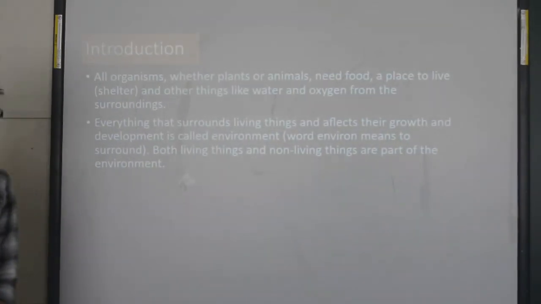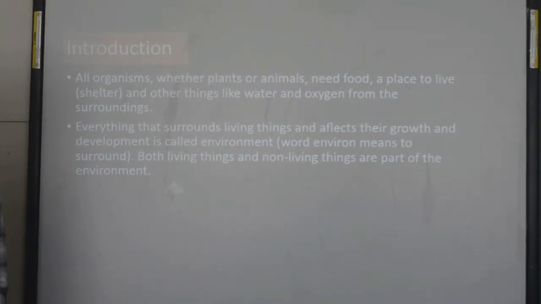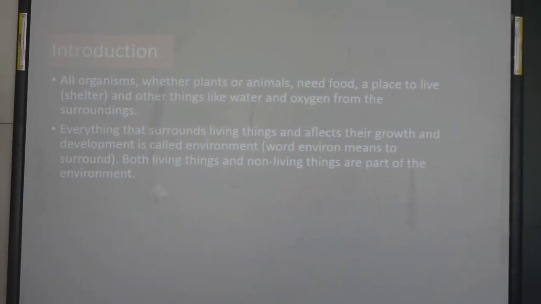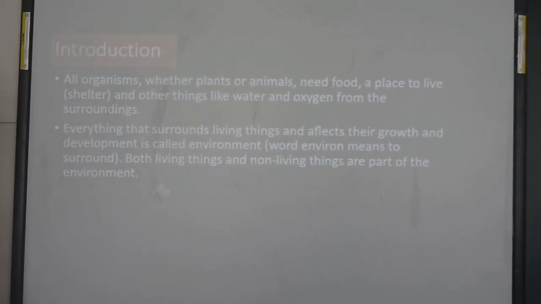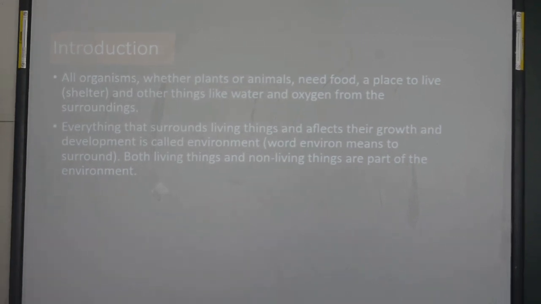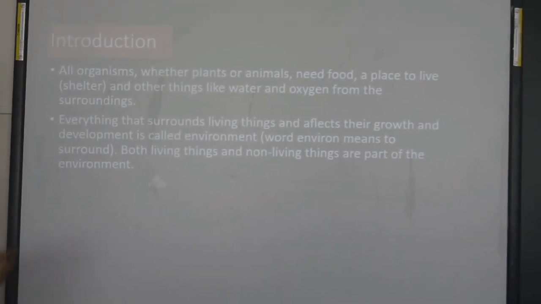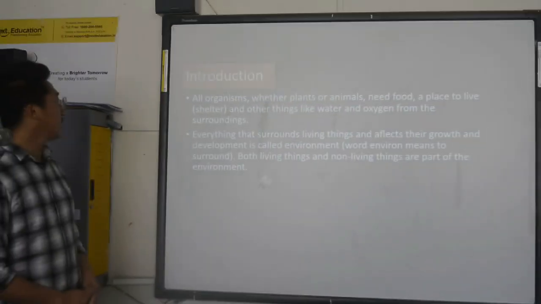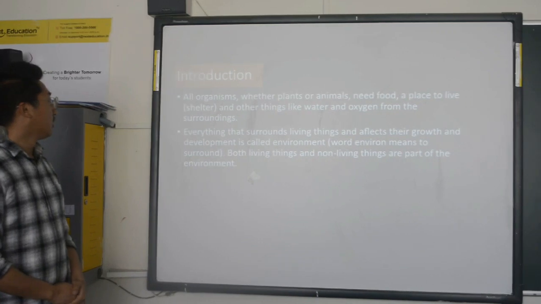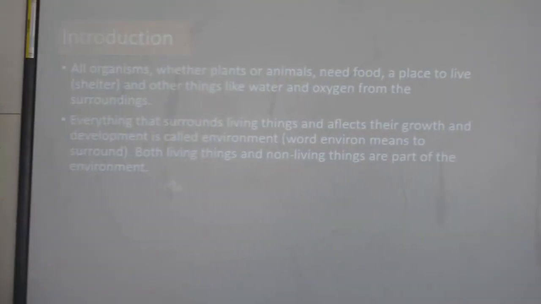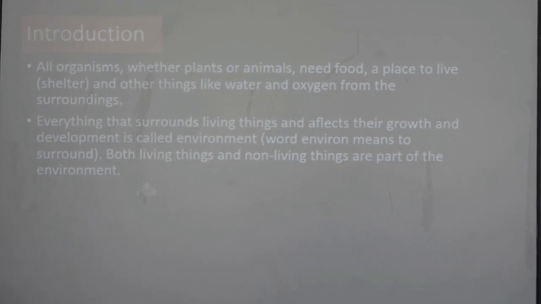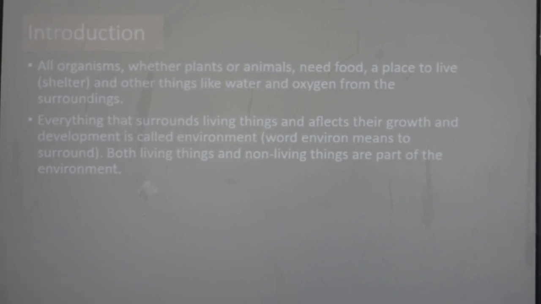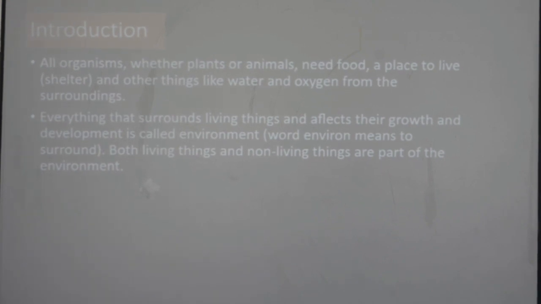First we'll start with the introduction. So what are habitats? All organisms, whether plants or animals, need food, a place to live, and other things like water and oxygen from the surroundings. You can see it on the screen also. An organism requires food, a place to live, and all the other components like water and oxygen to survive.